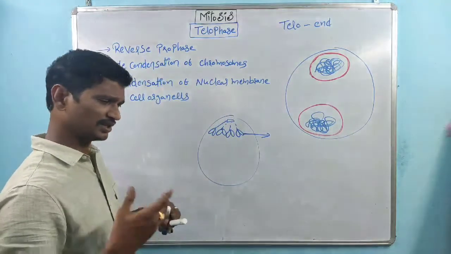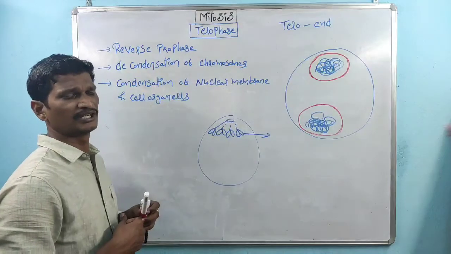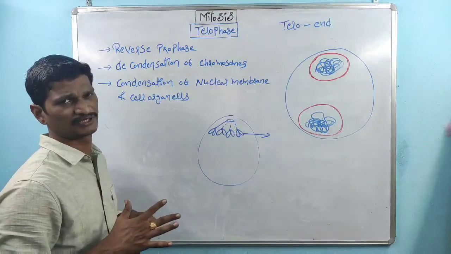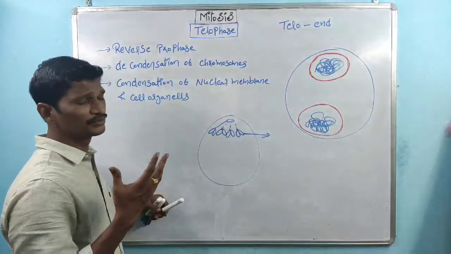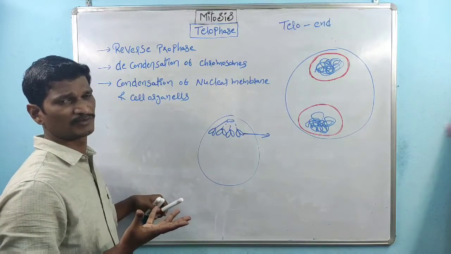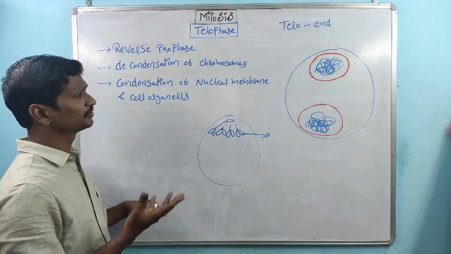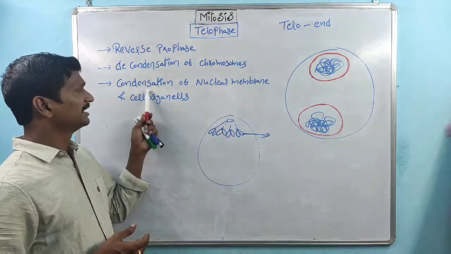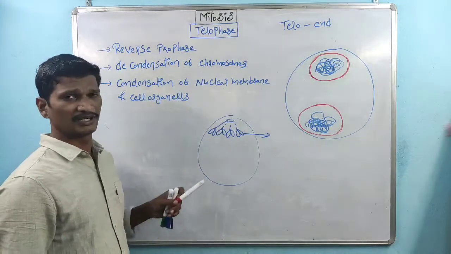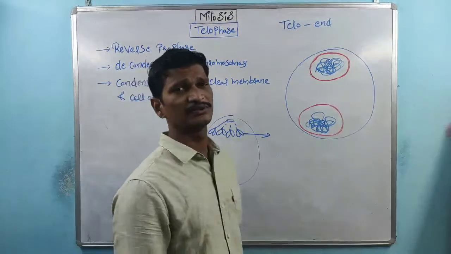In late prophase, the nuclear membrane is ready to disappear. See, in telophase, the nuclear membrane appears. Right? So that is about the second point. And the next point is the formation of cell organelles.